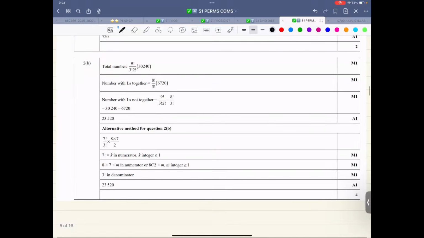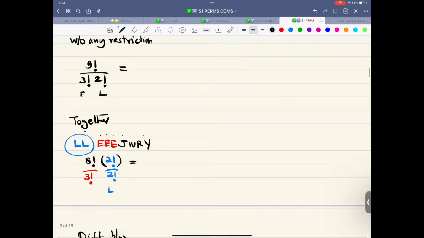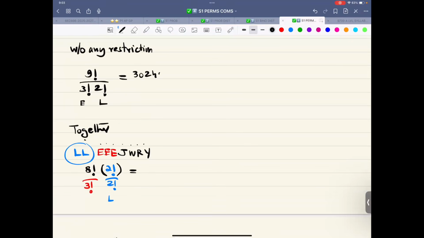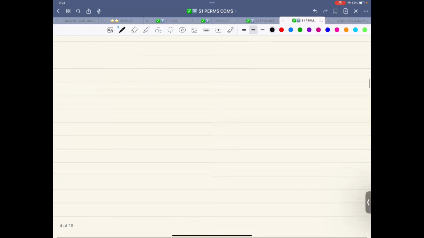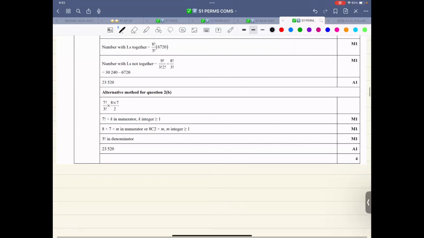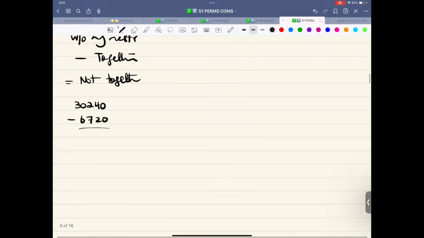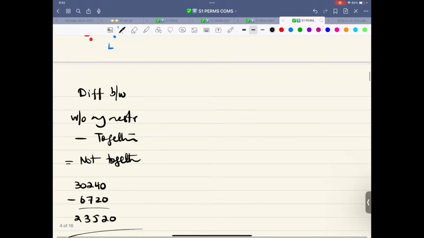The first one is 30240, and the second is 6720. 30240 minus 6720. How much is the answer? The answer is 23520. Again, the answer is exact.